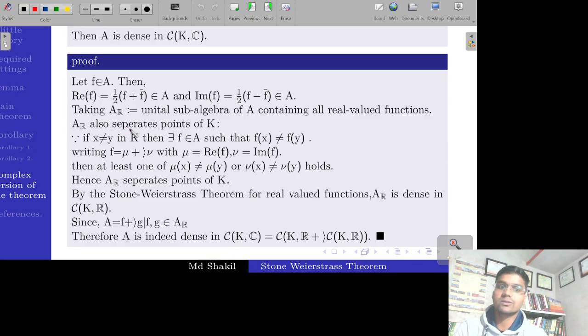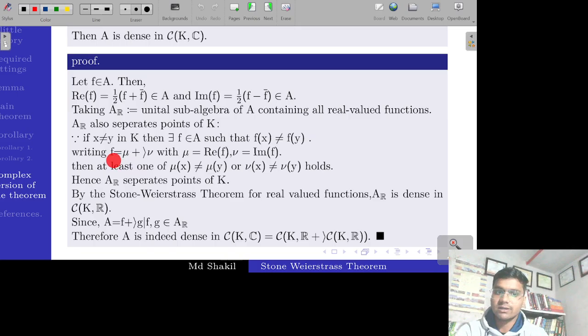So how do we show that A_R separates points of K? Take any two distinct points x and y in K. Since A is given to separate points of K, there is an element f in A which separates these two points x and y. It means f(x) and f(y) are two different values.